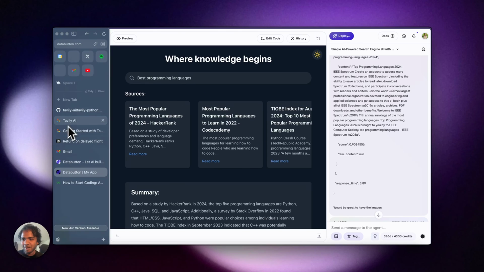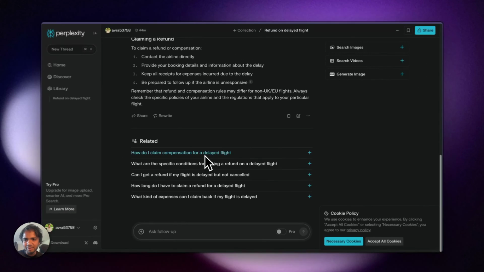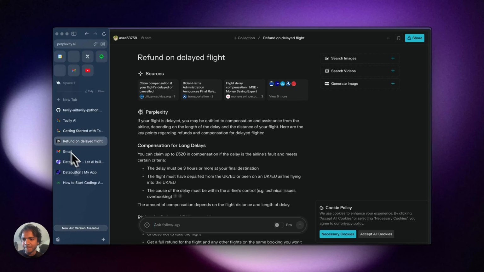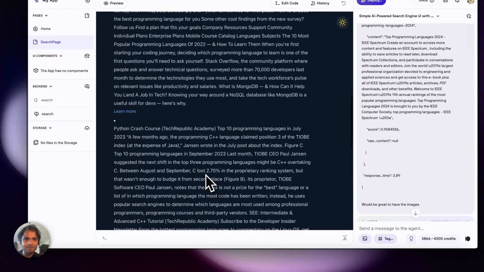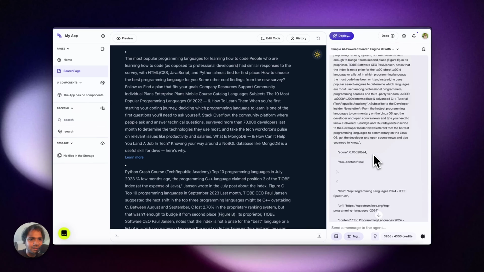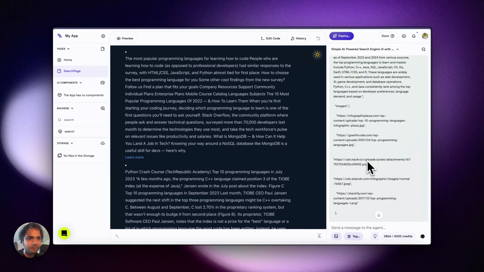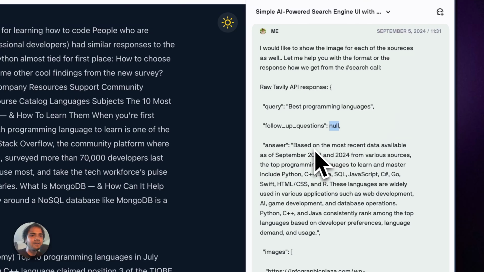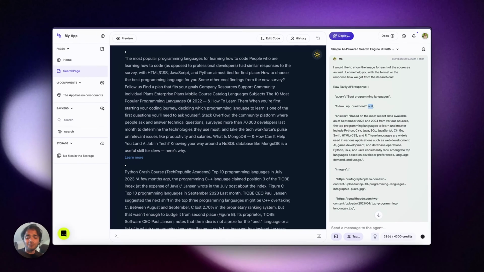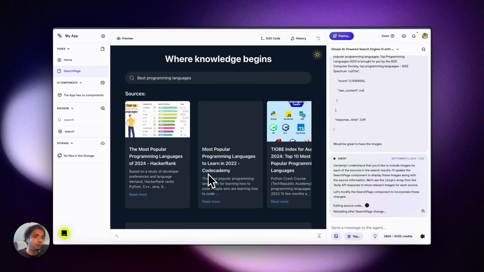If I go back to Perplexity, I think it's not bad actually. Maybe we can have some follow-up questions. Some follow-up questions would be good to have, because usually this particular Tavily API helps with follow-up questions, if I'm not wrong. If I go back up here, yeah, the follow-up question is null here. Technically you can always generate a follow-up question if we pass this to GPT or some other LLM.